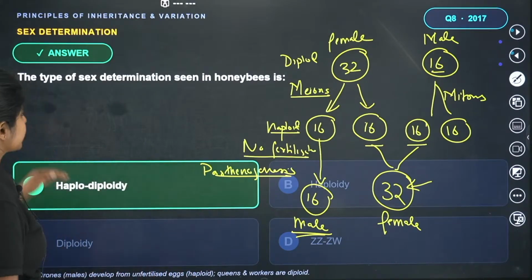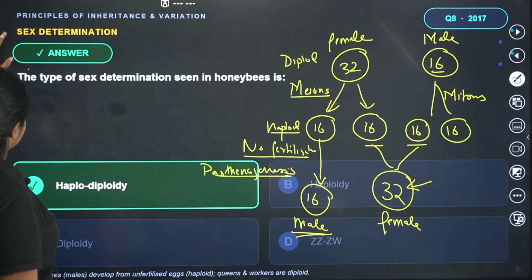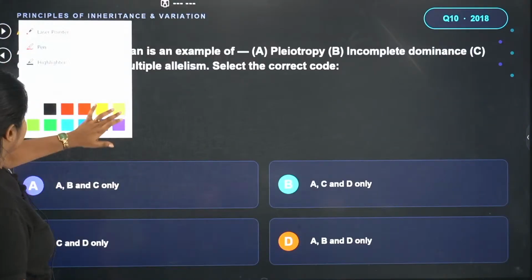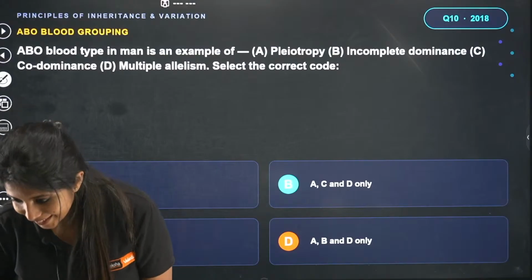Sania, I'm hoping it's clear. Okay, so let's go ahead with the next question. Okay, just a second. Okay, we'll go with this question. Hitesh gave me a thumbs up. Thank you so much.